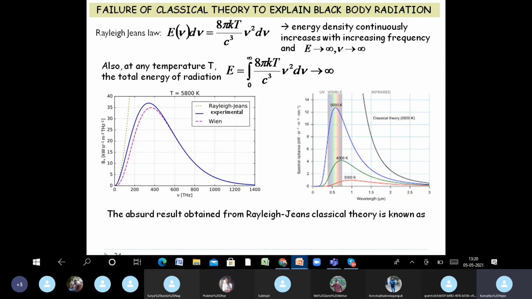Similarly, from the curves, it is seen that the area under the curve also goes to infinity, which is not true because we know that the area under the curve is proportional to T to the power 4, which is Stefan's law. This absurd result is known as the ultraviolet catastrophe. Okay, the name itself shows you that this happens in the ultraviolet region.